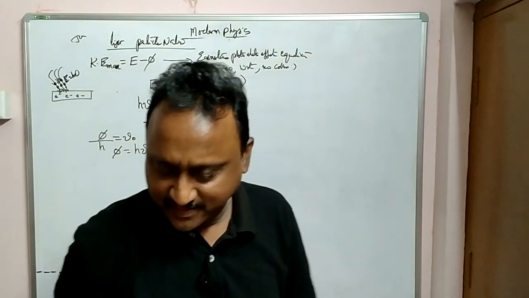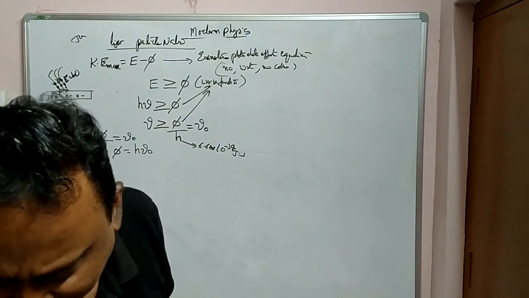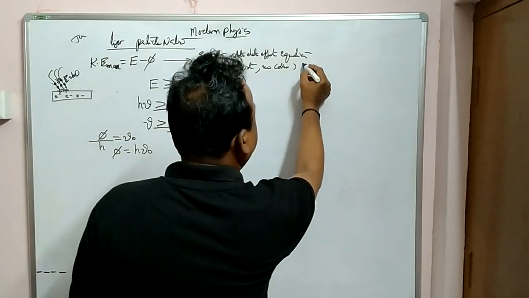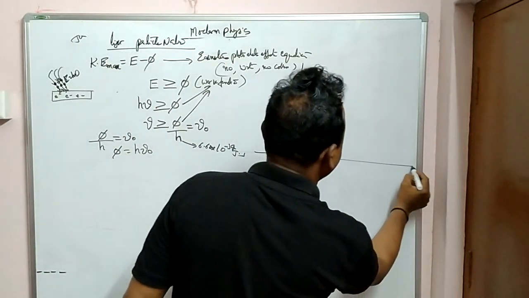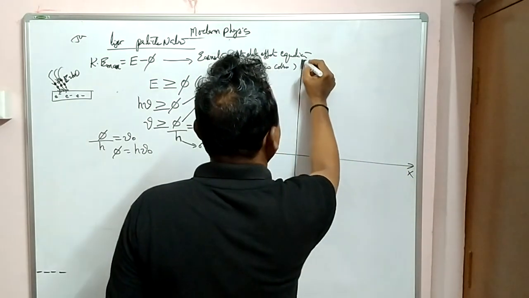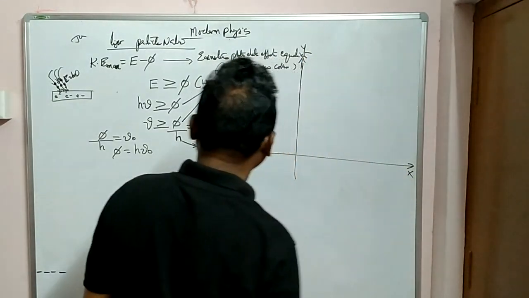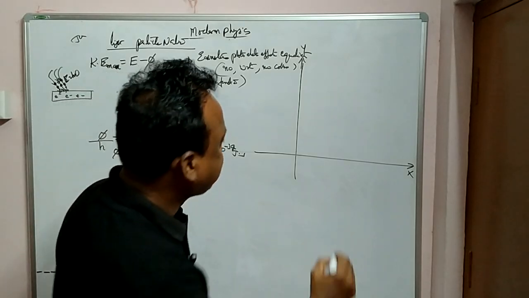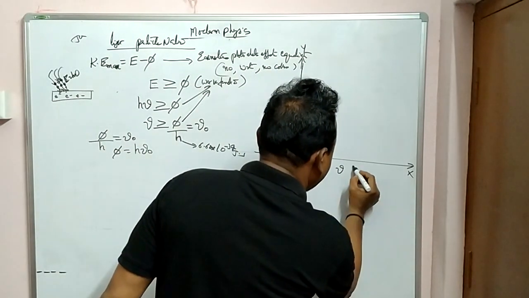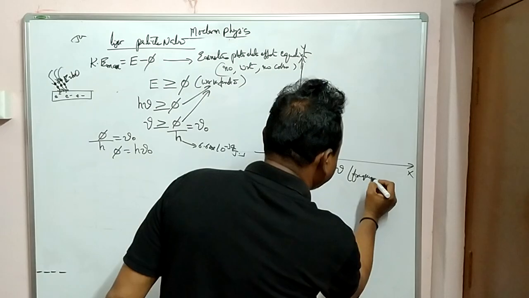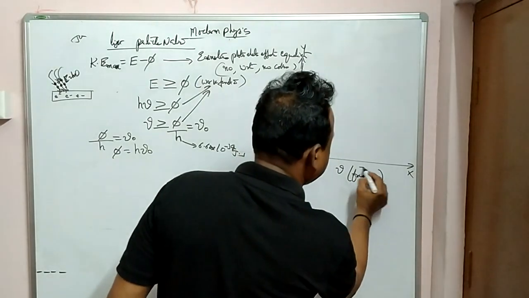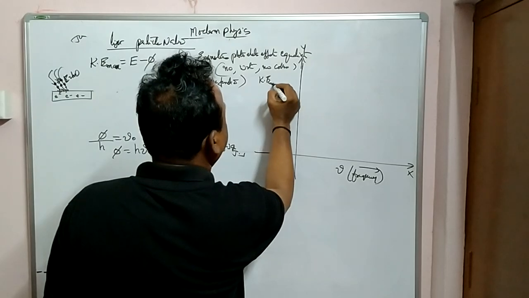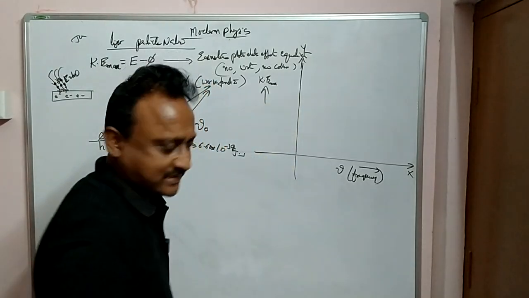Okay, now let us draw a graph and try to understand. Very, very important in the examination. I'll try to draw a small graph now. So many graphs are there in this chapter. Okay, this is the x-axis. On the x-axis I'll take the frequency of the incident light, and Ke max, the maximum kinetic energy, on the y-axis.